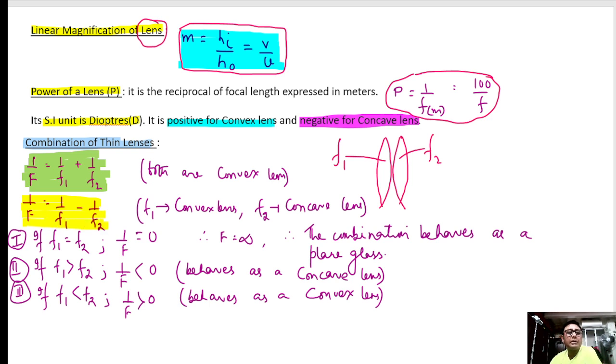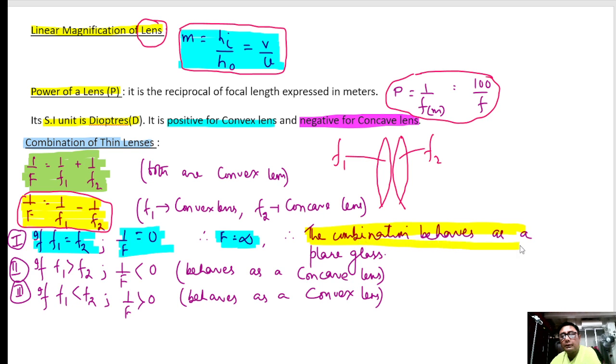Now please watch here, very important thing: if f1 is equal to f2, then in this formula, please note that 1 by f is coming 0. So focal length is infinity and the combination of the lenses behaves as a plane glass, because focal length is infinity.